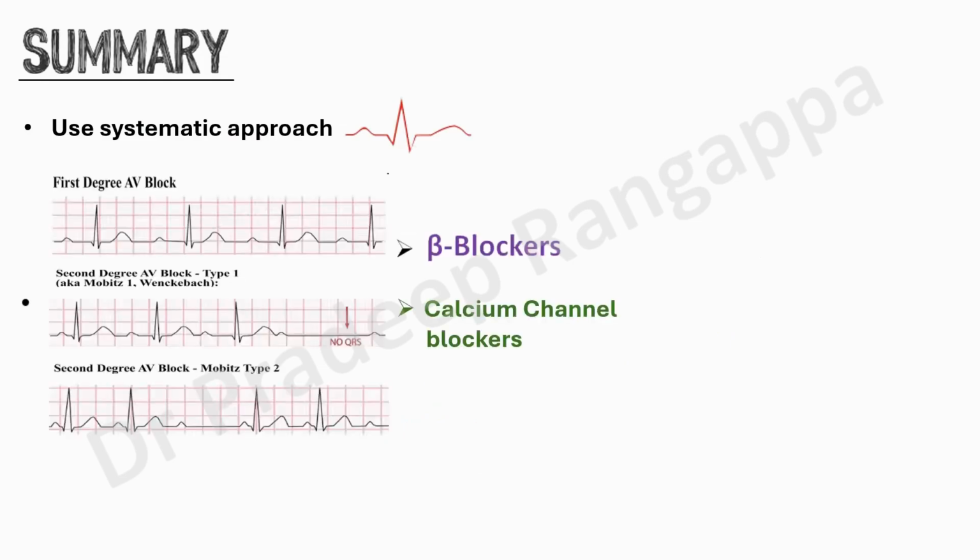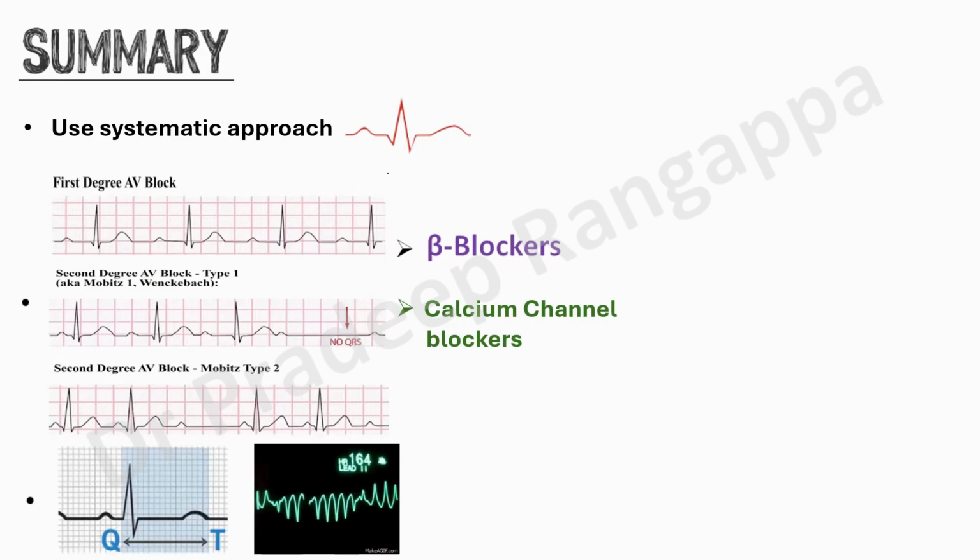So, summary of this presentation: use a systematic approach with your ECG to determine the patients who are at risk of ECG changes, and look at normal sinus rhythm or bradycardia. They can present with any of these blocks, first degree, second degree, third degree, so the main problems would possibly be beta blockers, calcium channel blockers, or to some extent digoxin.